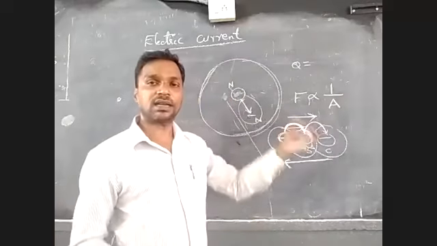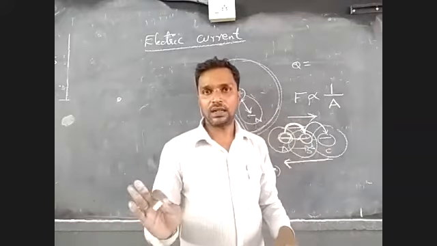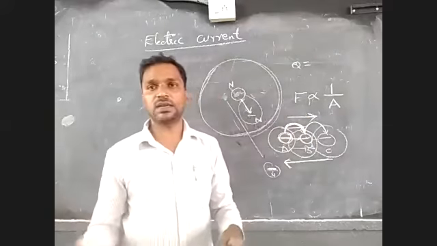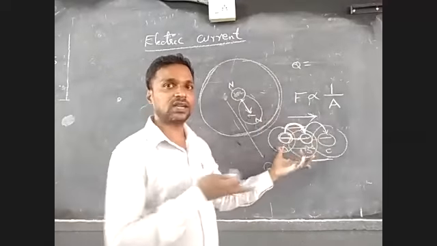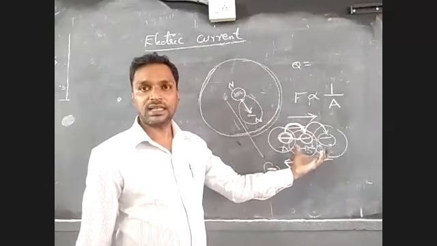Till that time, the conductor is behaving like an ideal substance. It is an ideal metal. It is not a conductor, it is not an insulator. So after connecting that, the charges will be moving in a specified direction. That is the thing here.